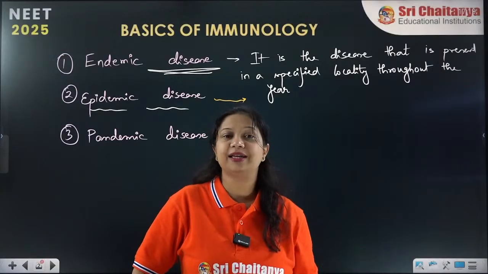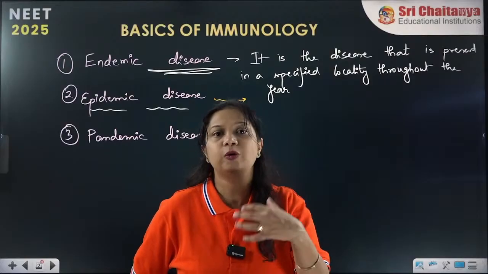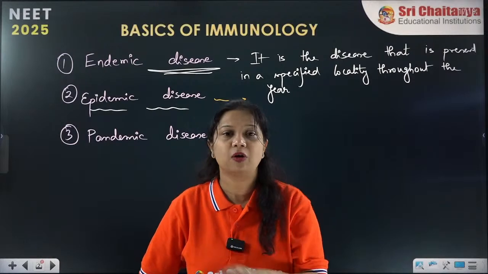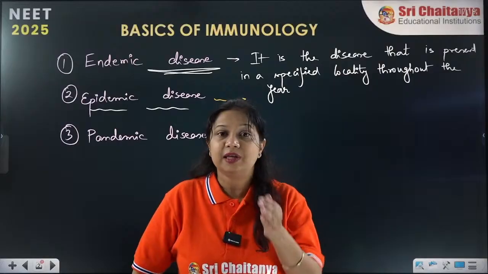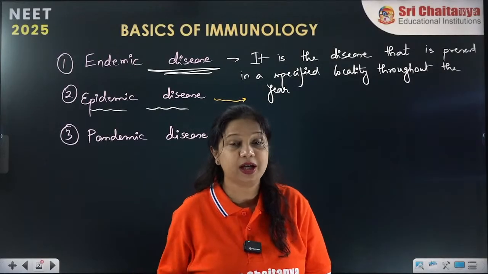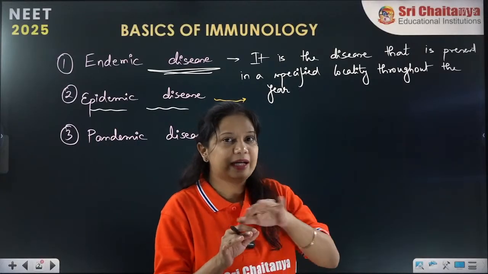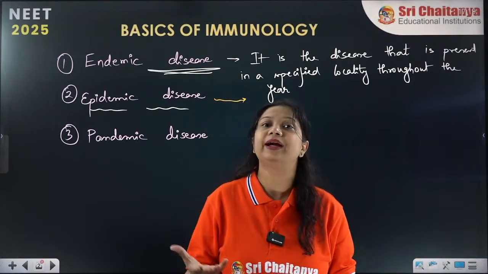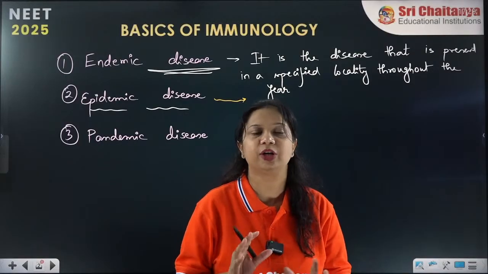But immunity is the ability. Definitely immunity will be good if you take in a sufficient amount of proper protein or vitamins, all these. But if a deficiency occurs in food, then there is no proper synthesis of these cells and chemicals in the body, which will lower the immunity also. So immunity is connected with nutrition. Because of good health and good nutrition, we get immunity. So that is how they are related. They are not the same terminologies.